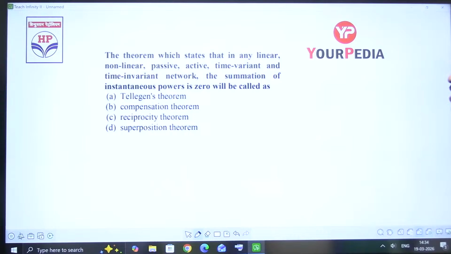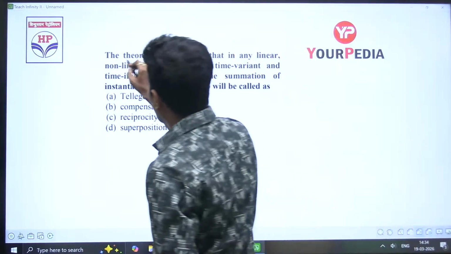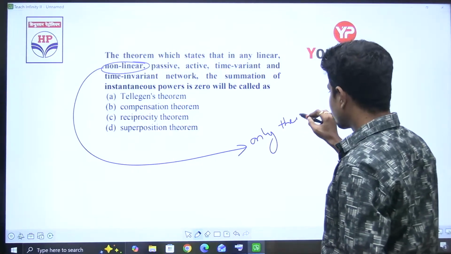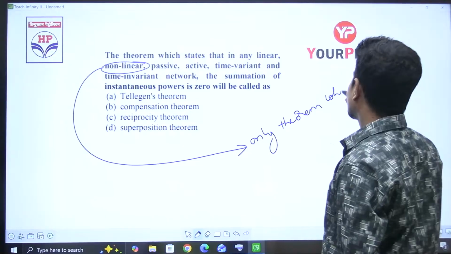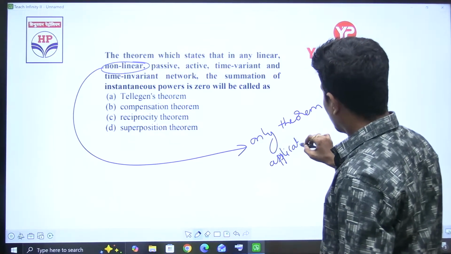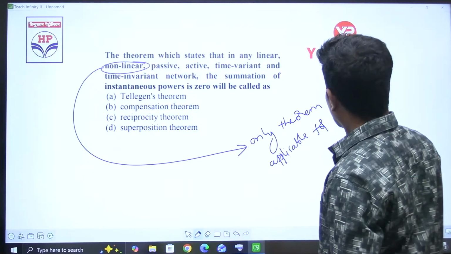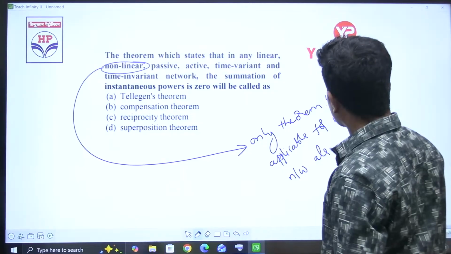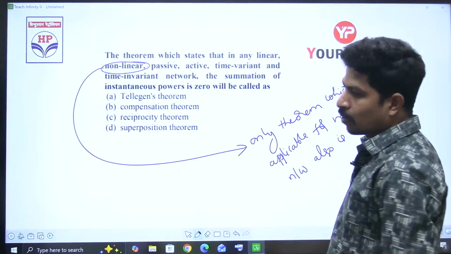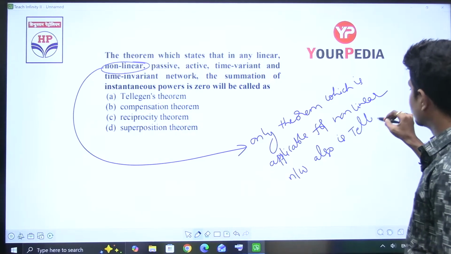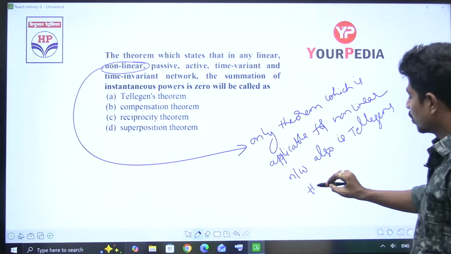The theorem which is applicable for linear and non-linear networks, the only theorem which is applicable for nonlinear networks also, is Tellegen's theorem.